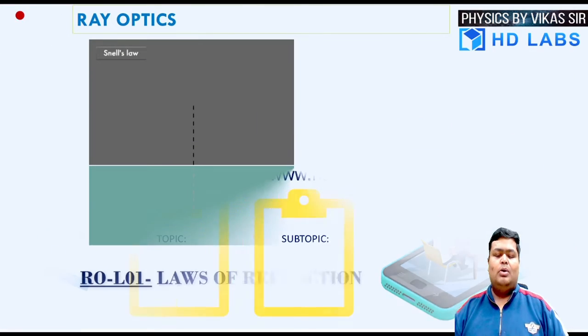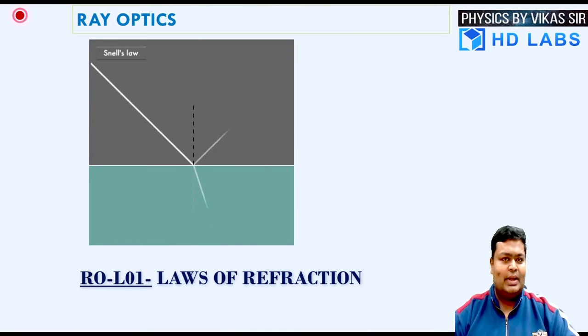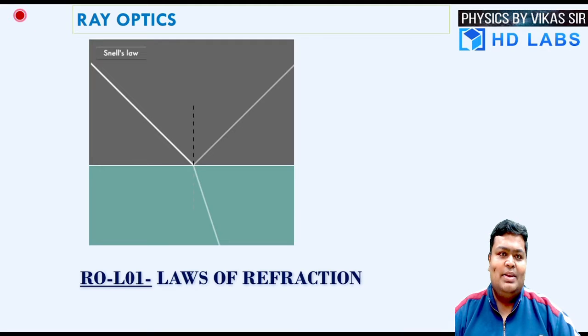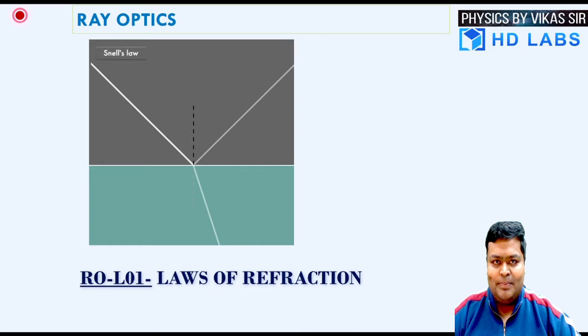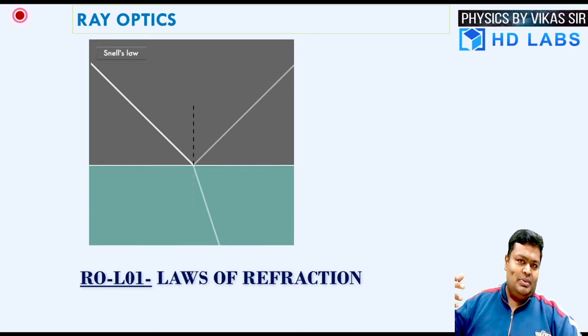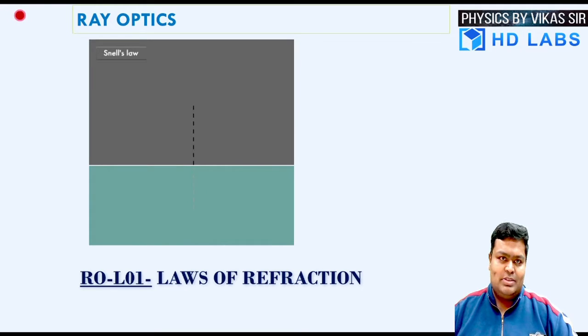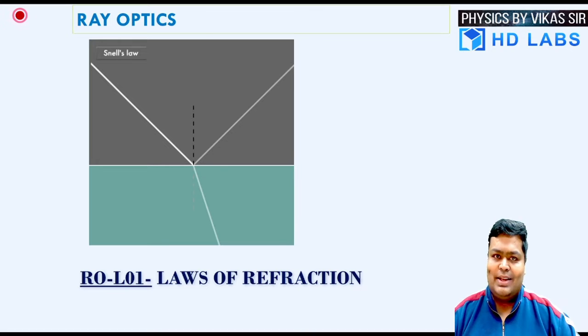The refraction, we all know, is a phenomena of the light. Now, when we are talking about the light, the light directly isn't visible to us. You can take a torch with you and switch it on, and you can see that in between you will not be able to see the light.